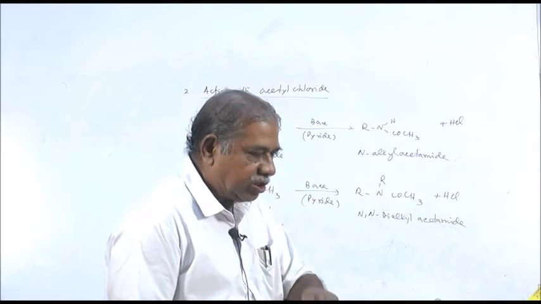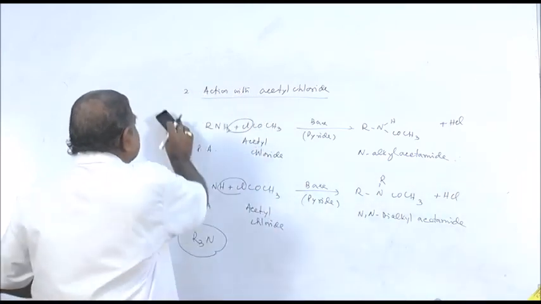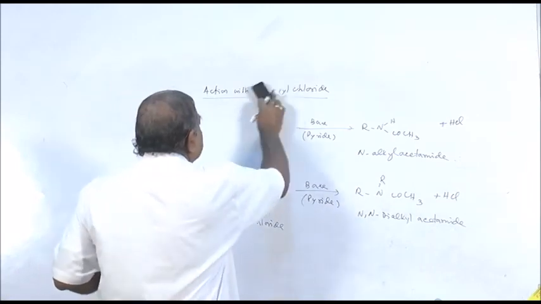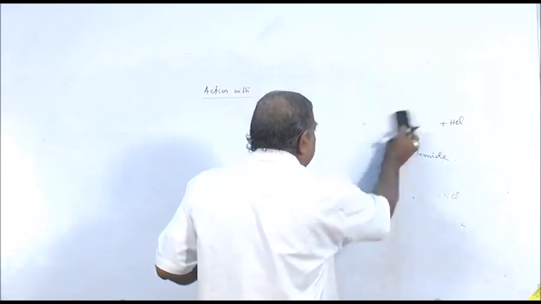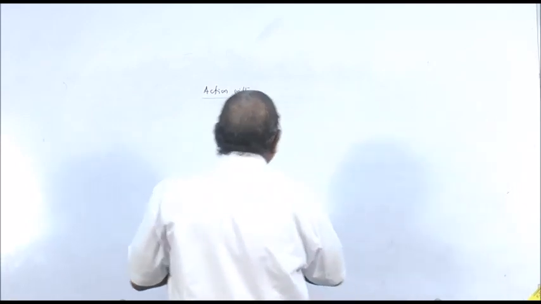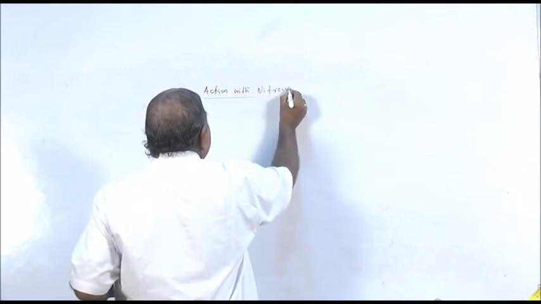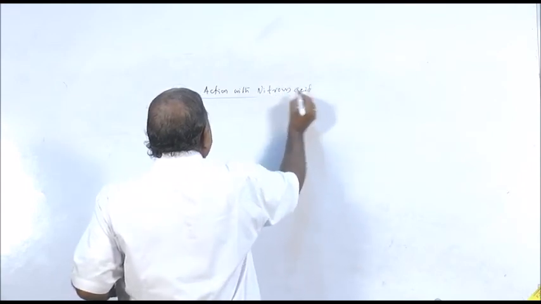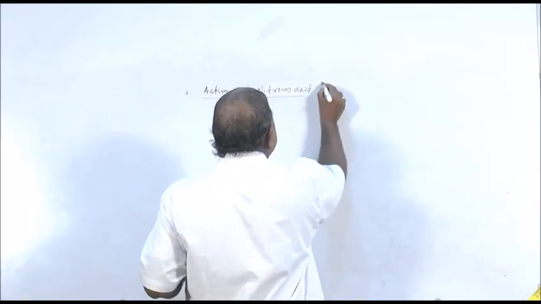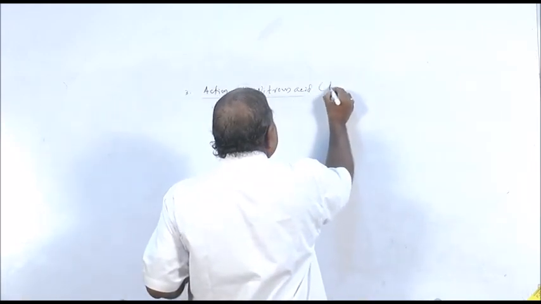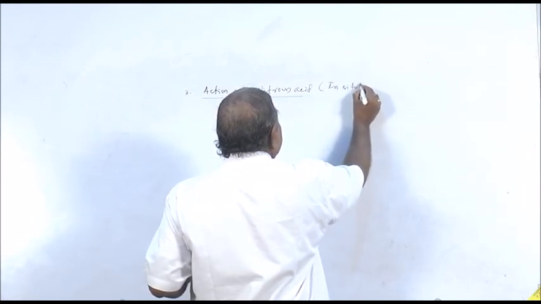Next, the third reaction is most important: reaction with nitrous acid. You will find in the book, next to nitrous acid, it is written in situ. What is its meaning?